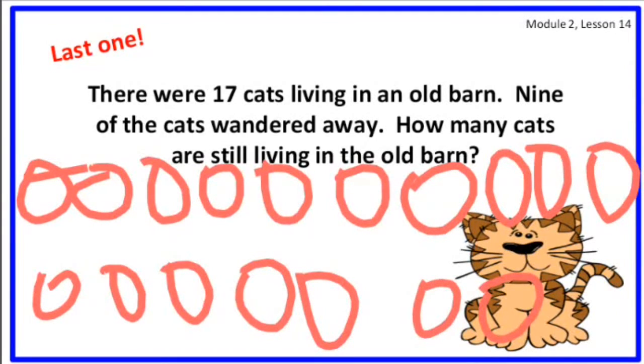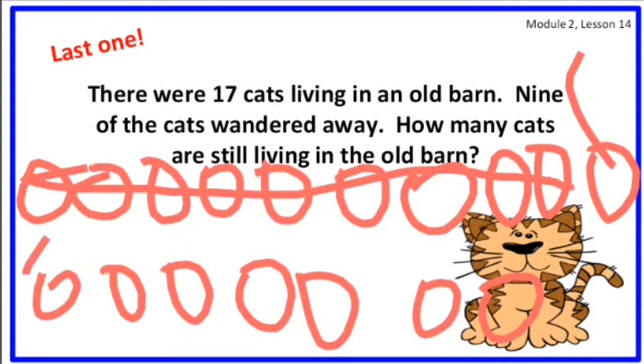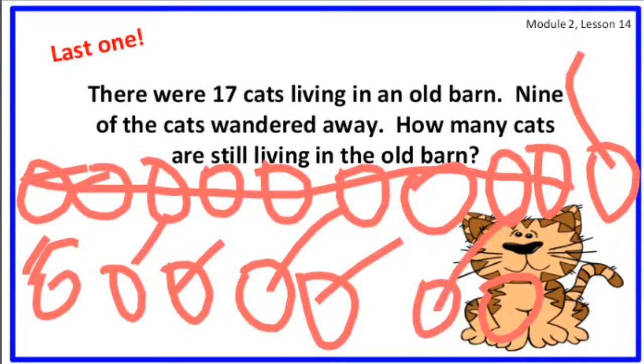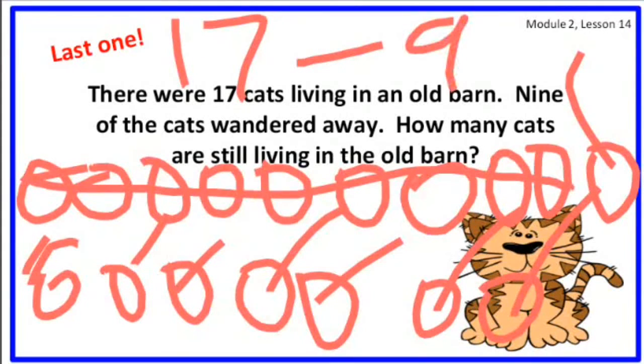It said 9 of the carts wandered away. Yes, I'll cross out my 9 as usual. How many carts are still living in the old barn? Let's count. 1, 2, 3, 4, 5, 6, 7, 8. So that means 17 minus 9, 9 wandered away, equals what? 8 that are still living in the old barn.